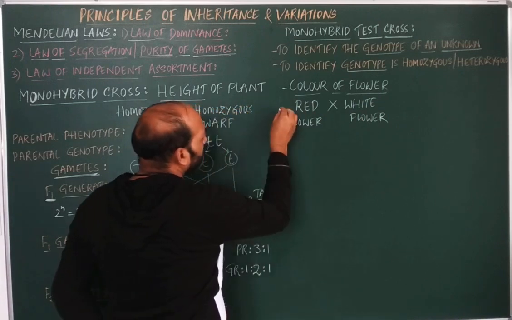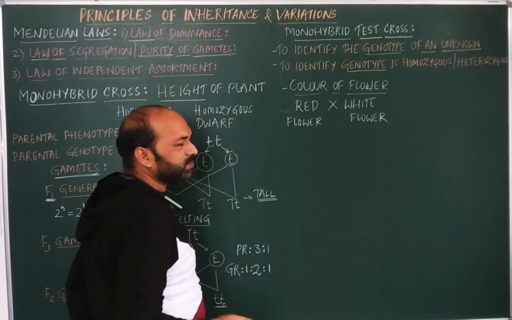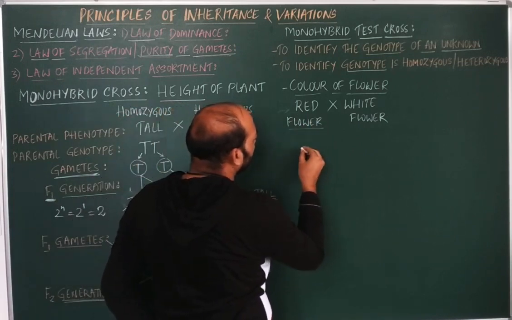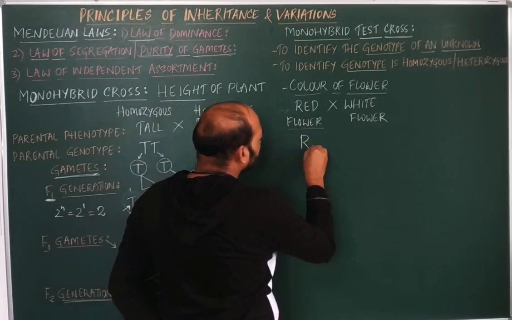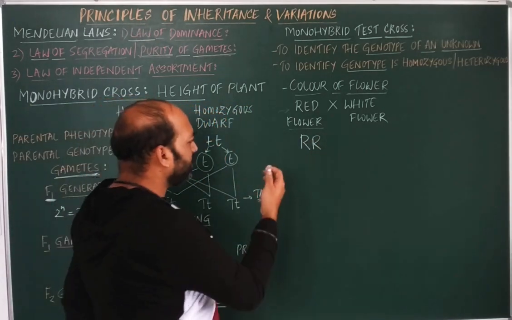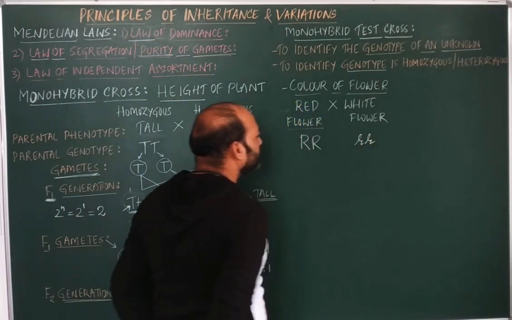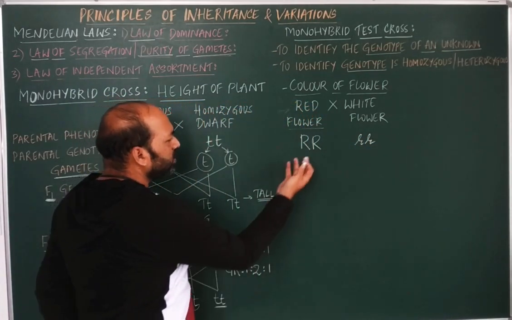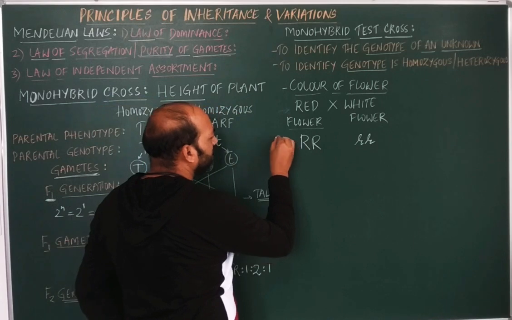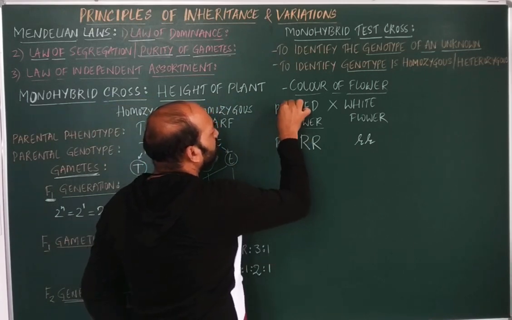These are the parental phenotypes. Now I will write down their genotypes. Red is dominant, so I will write both alleles in capital letters, and white is recessive, so I will write in small letters. So this is the parental genotype and this is the parental phenotype.